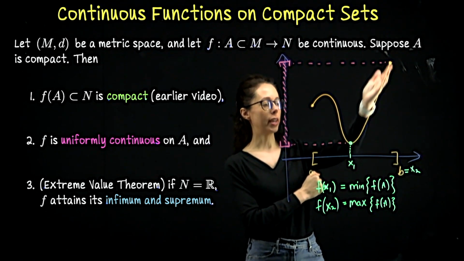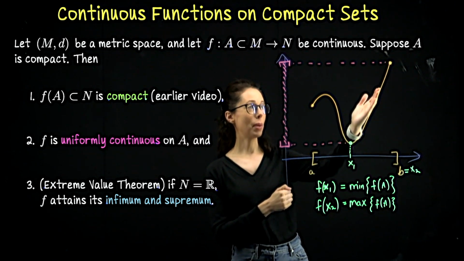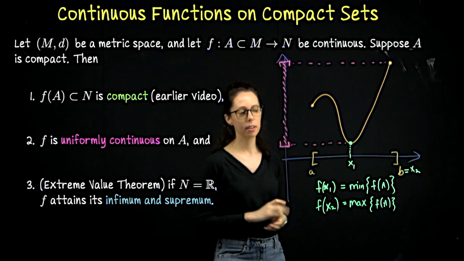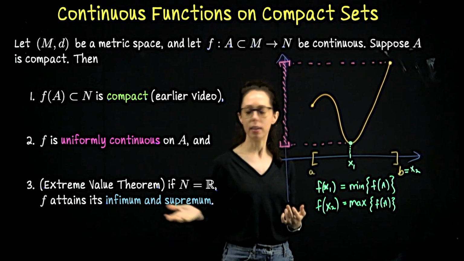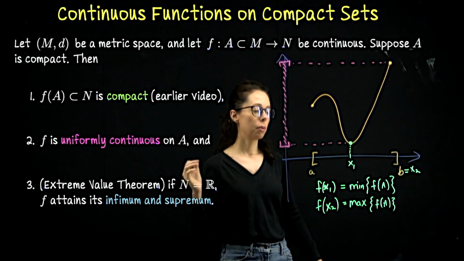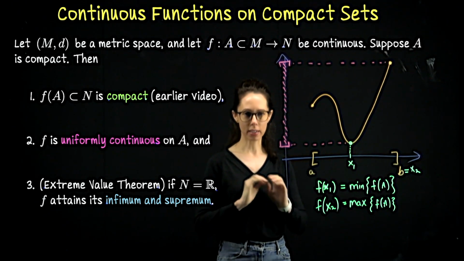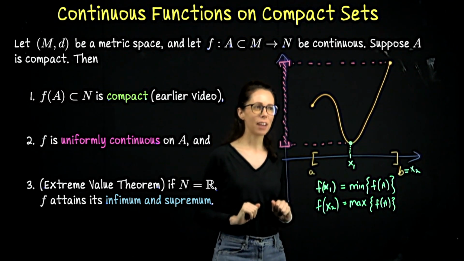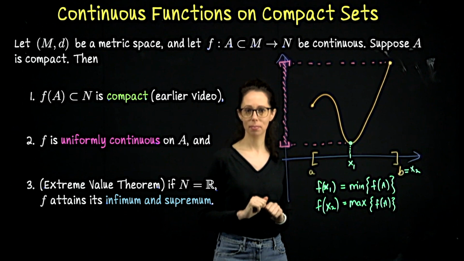I could approach it. b wasn't part of the domain. As I approach b, I might be approaching this value, but I don't get there if b is not part of the domain. So it's like you might have a sup and an inf without landing on them. Here we're saying if the domain is compact, that's not the case. You have minimum and maximum, not just infimum and supremum. Okay, I think I've talked through this enough. So let's now look at the proof of the second statement.